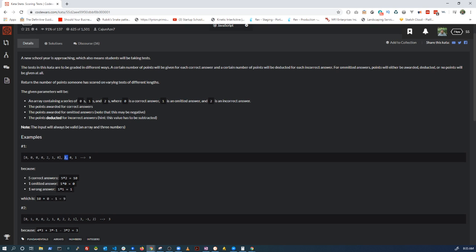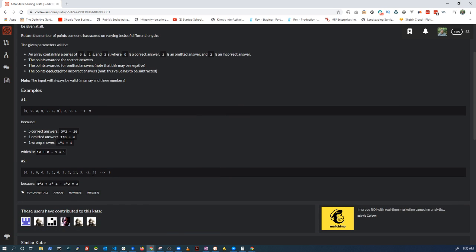Then we have the scoring, or the grading rubric, essentially. The first number is the number of points we get for every correct answer. The second is the number of points for every omitted answer, and this might be negative. And the third would be the number of points deducted for incorrect answers. So here we've got 5 correct answers, so 5 times 2, because that's the grade, is 10. 1 omitted answer, so 1 times 0 in this case is 0. And then 1 wrong, and they lose 1 point for every one wrong. So we have 10 plus 0 minus 1 equals 9. So the grade for this test would be 9.